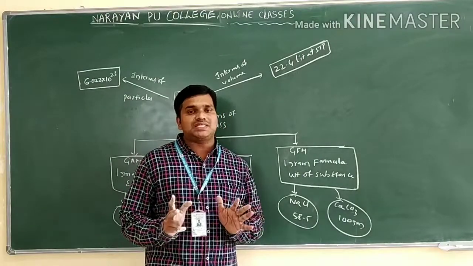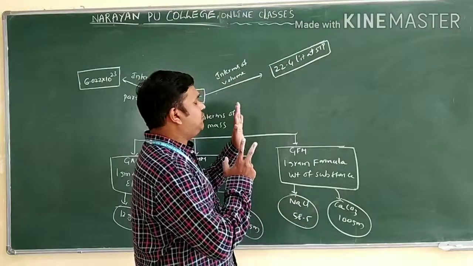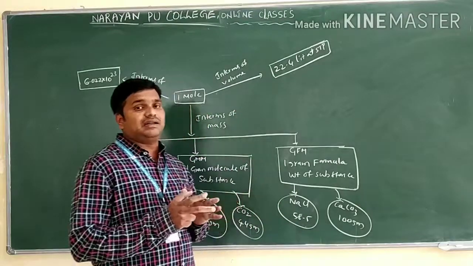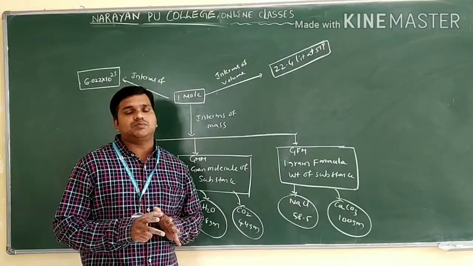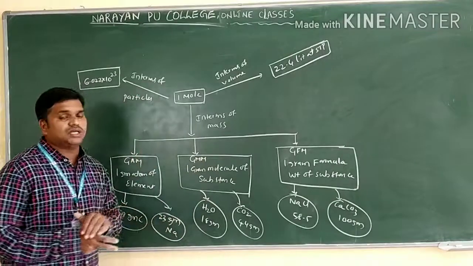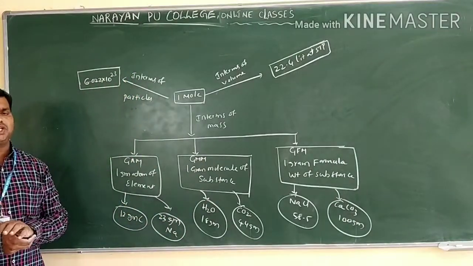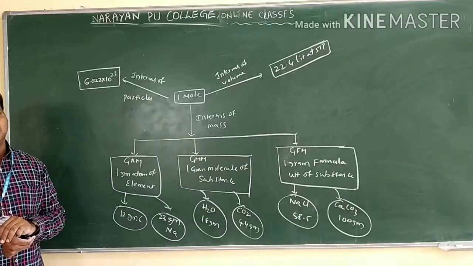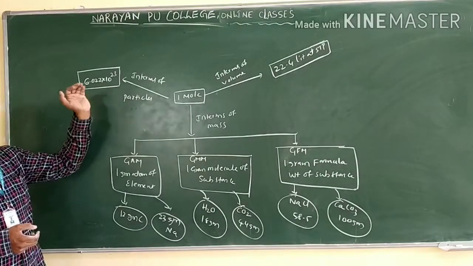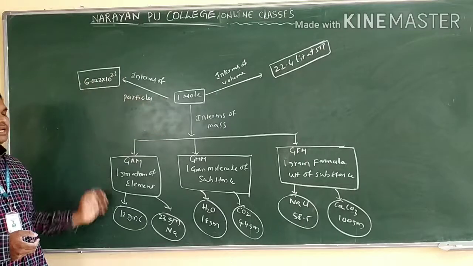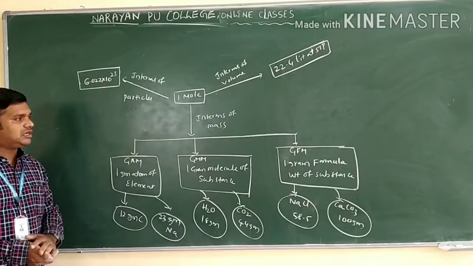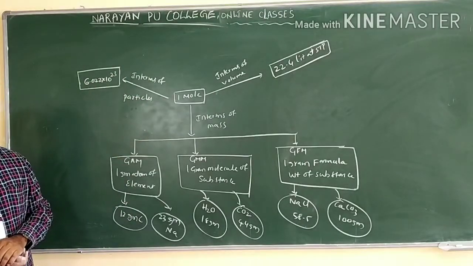If you know this diagram perfectly, you will get a clear idea regarding the mole concept. You can practice this tree diagram. The definitions are already there. You read the definitions and you can identify the relations for mole to particles, mole to liters, mole to gram atomic weight, gram molecular weight, and gram formula mass of the substance.